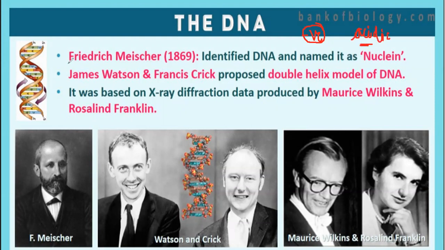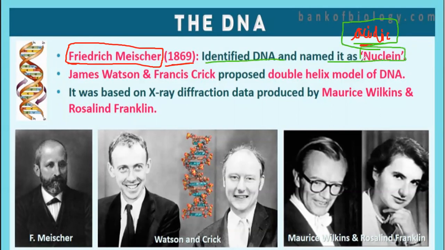So the scientist was Friedrich Miescher in 1869. Friedrich Miescher just identified DNA to be an acidic substance. He was not the person who proposed the structure. He identified DNA to be an acidic substance, and he named it nuclein.